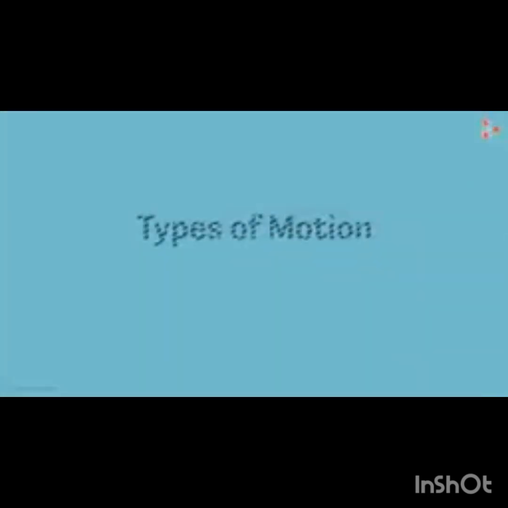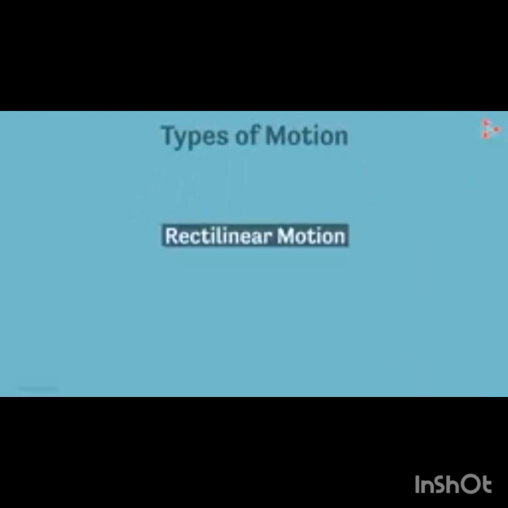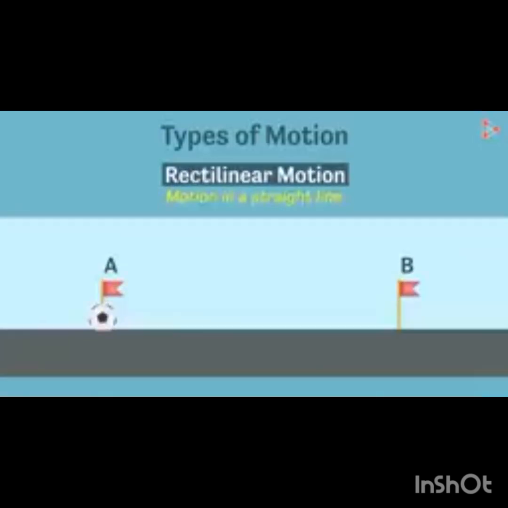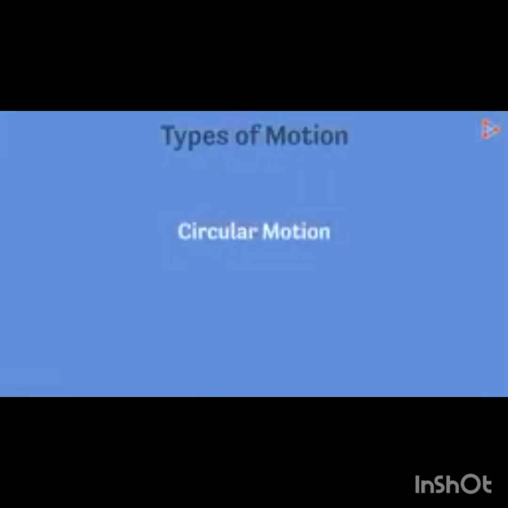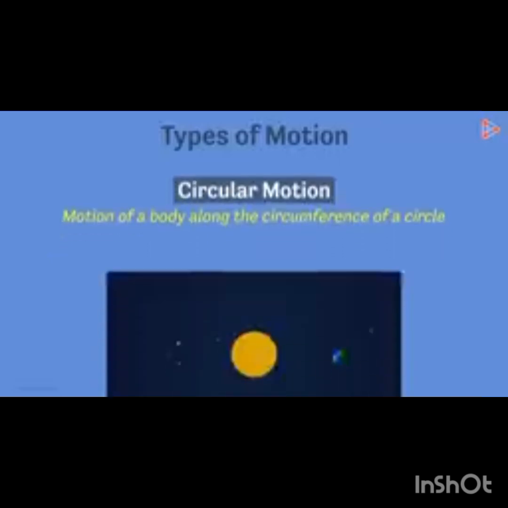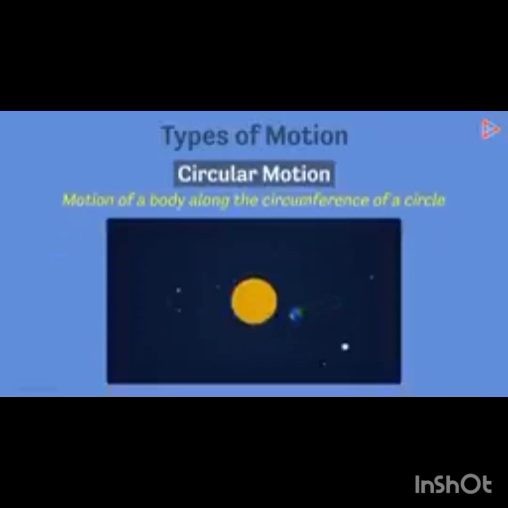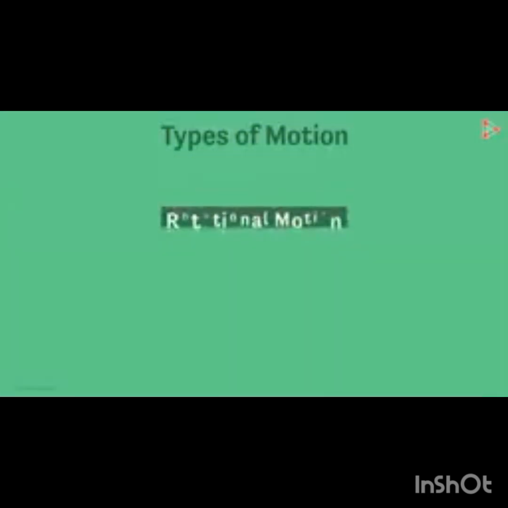Now see the types of motion. The first one is rectilinear motion. Linear here means motion in a straight line. The ball is moving along a very straight path from point A to B. That is an example of rectilinear motion. The second one is circular motion. Circular motion is the motion of a body along the circumference of a circle. Here you can see the example that the earth is rotating or moving around the sun.